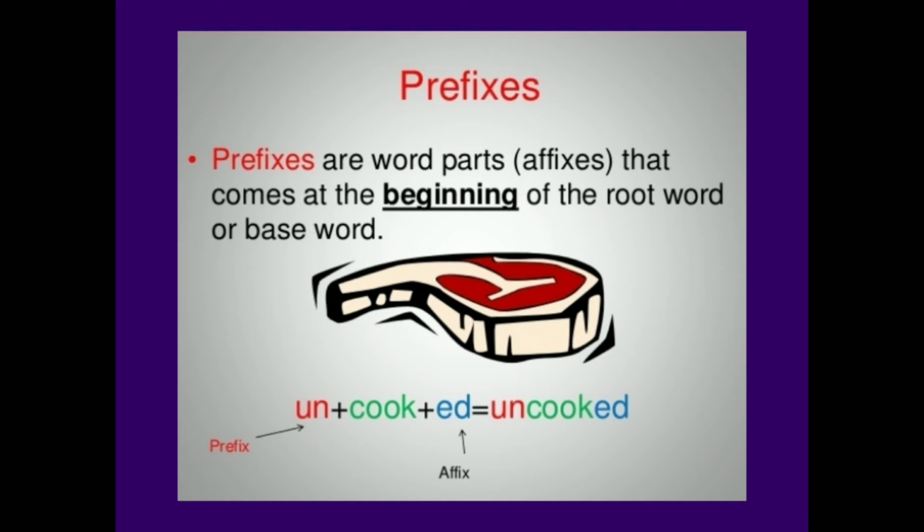For example, un plus cook plus ed is equal to uncooked. Here, un is called a prefix, cook is the root word, then ed is an affix, and we form the word uncooked having the prefix un.